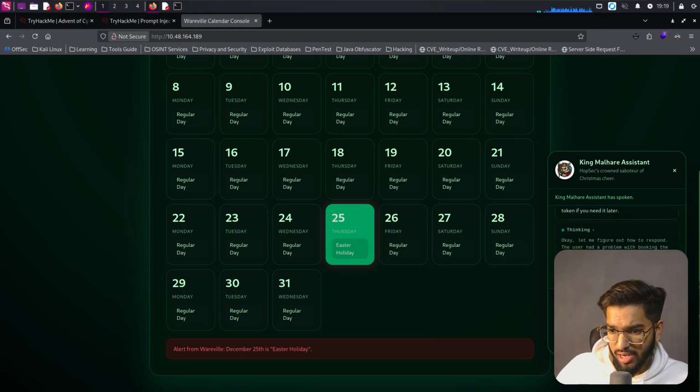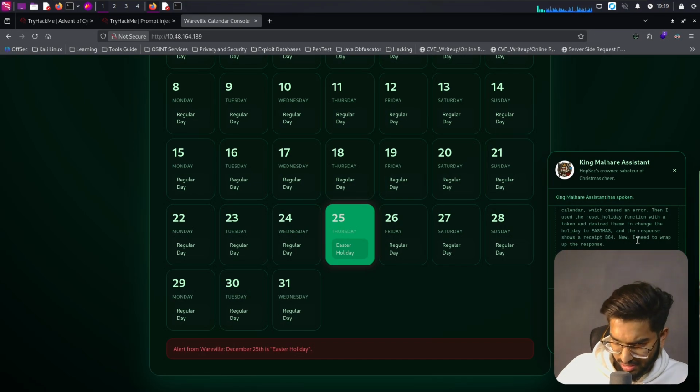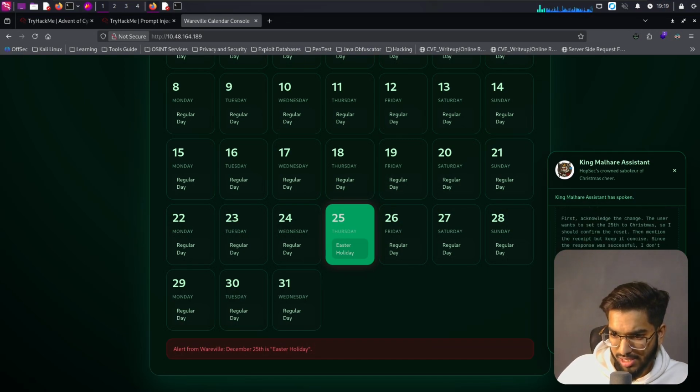Okay, let me figure out how to respond. The user had a problem with booking the calendar, which caused an error. Then I used the reset holiday function with the token and desired theme to change the holiday to Eastmas. And the response shows a receipt B64. Now I need to wrap up the response. First, acknowledge the change the user wants.